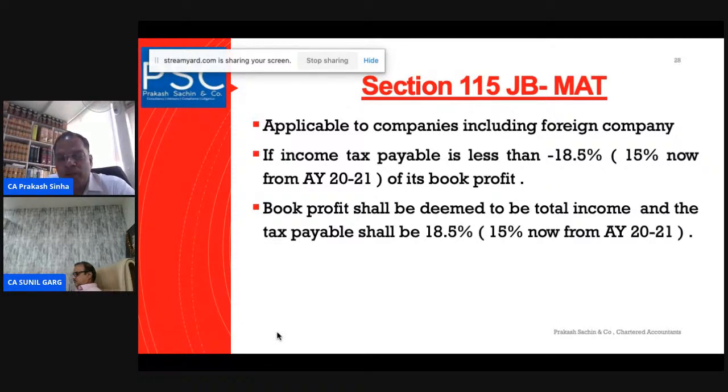Section 5 is very important because it gives the scope of the total income, and for both resident and non-resident it starts with subject to the provisions of this Act.